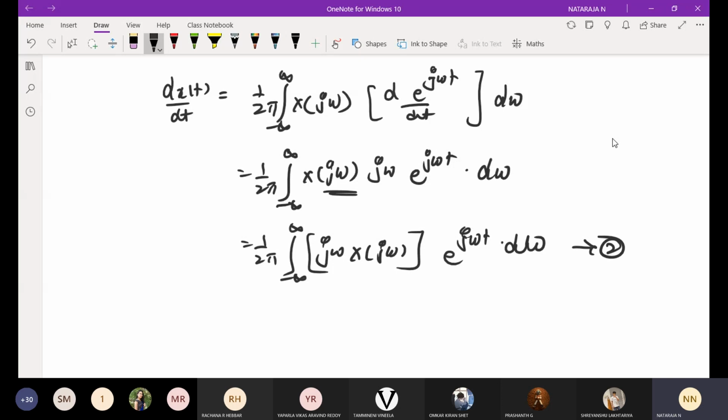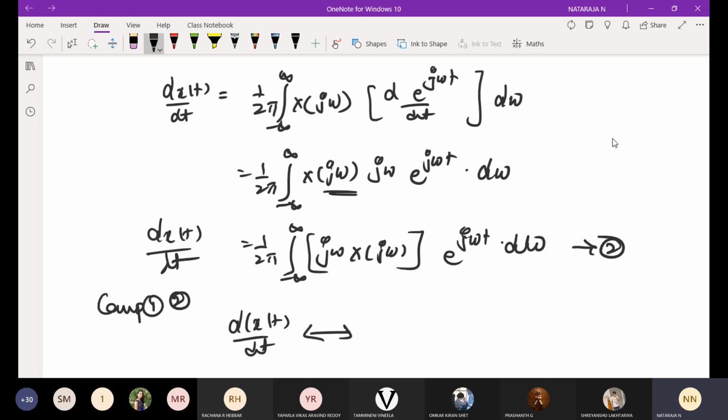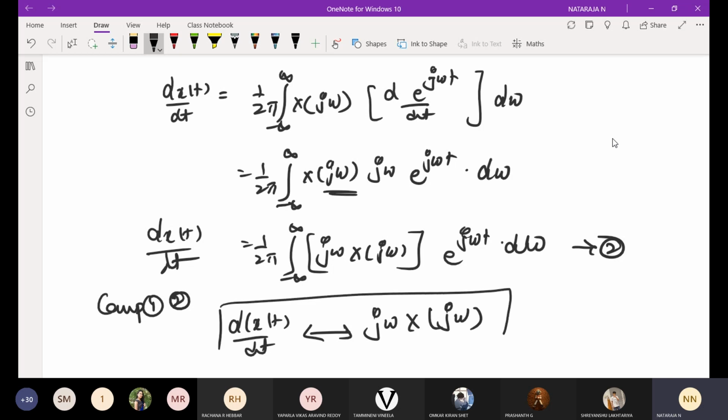Now this will be dx of t by dt. Okay, if I compare equation 1 and 2, what will you get? dx of t by dt is the Fourier transform pair of j omega X of j omega. Am I right?